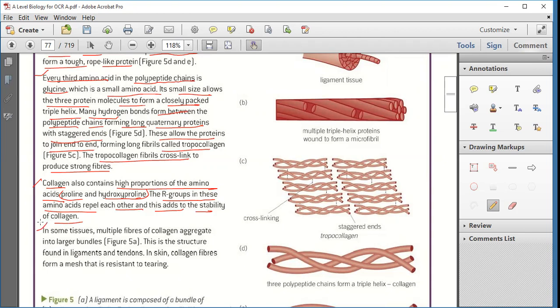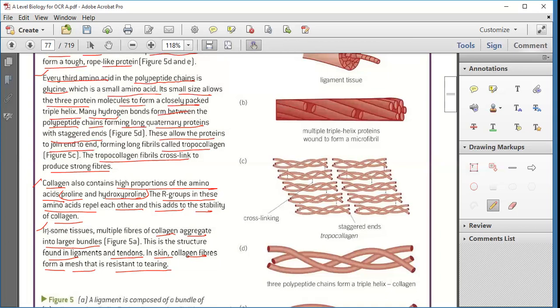Clear? Now, in some tissues, multiple fibers of collagen aggregate into large bundles, and this is the structure found in the ligaments and tendons. In skin, collagen fibers form a mesh that is resistant to tearing.